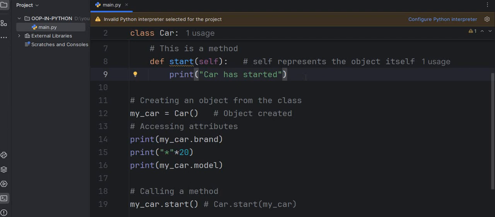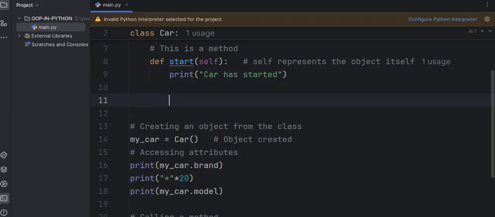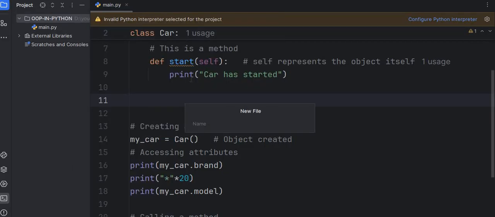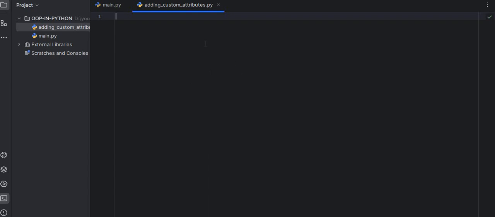So here the question arises, how do we add custom attributes inside that class? To add custom attributes, let me create one more new file. The name is adding_custom_attributes.py.